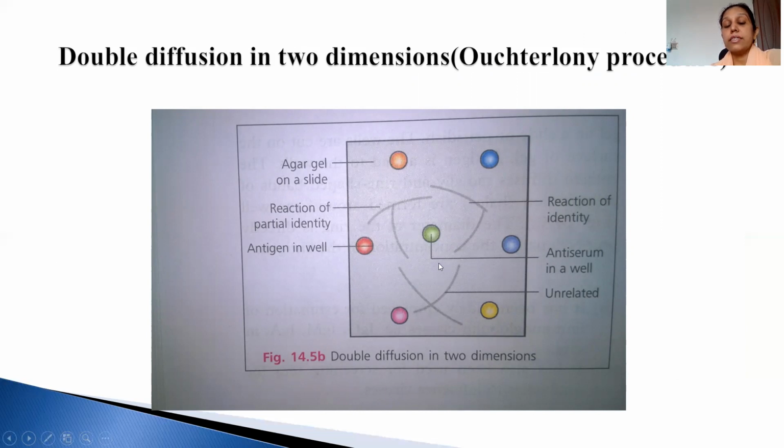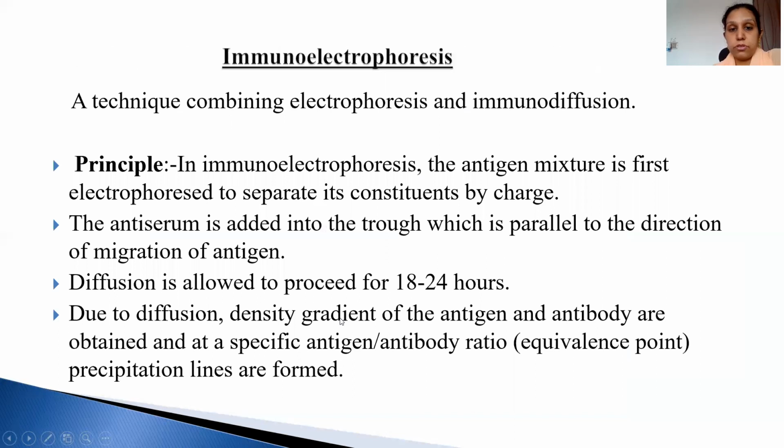The antibody inside is known, and the antigen outside is not known. If the reaction takes place, an arc is formed like this, so we can say this is the ideal antigen for this antibody. If the reaction is partial, this kind of arc is seen, and if they are unrelated, there is no arc, just a crossing. So this is known as double diffusion in two dimensions.